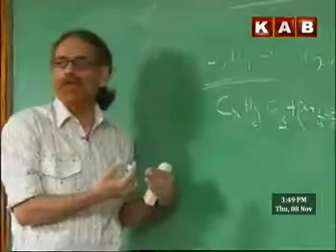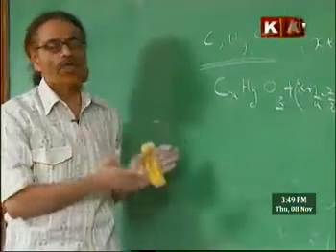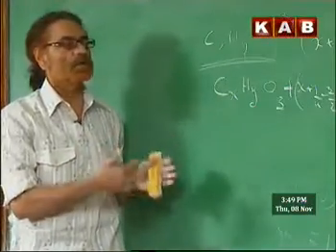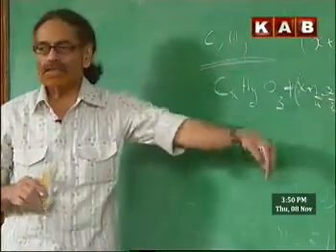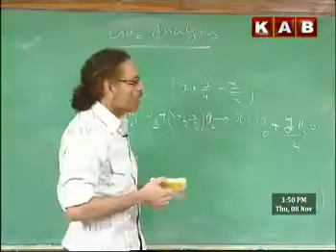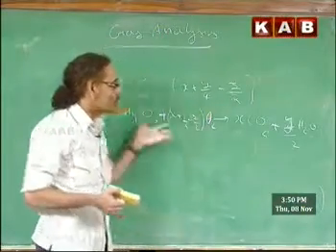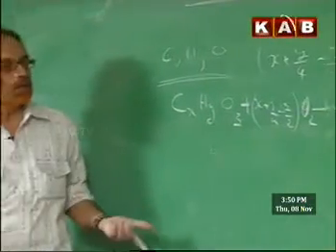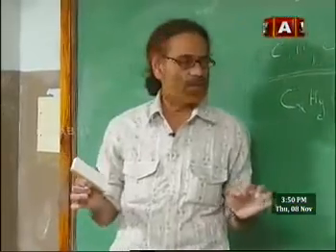So taking an equation with three unknowns and using similar information, that when so many cc of the compound are burnt in excess oxygen, this much change in volume is found. On passing through potassium hydroxide, this much absorption, this much volume difference is noticed. And when any other information is found, from that we can evaluate the molecular formula of these compounds. So this is simple gas analysis, an important part of stoichiometry.